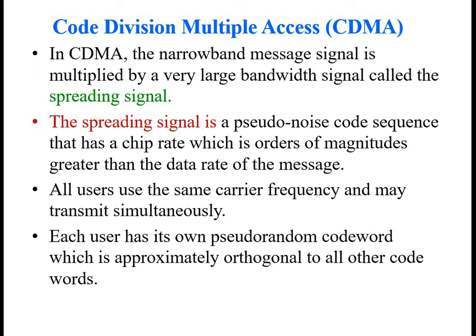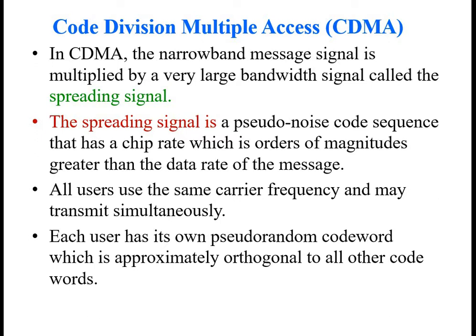In CDMA, the narrowband message signal is multiplied by a very large bandwidth signal, which we call the spreading signal. Each user's information, that is the message, is multiplied by a high bandwidth signal and spread out. This spreading signal is called a pseudo-noise code sequence, which has a high magnitude level compared to the normal data level of the message. So the spreading sequence is a pseudo-random signal.